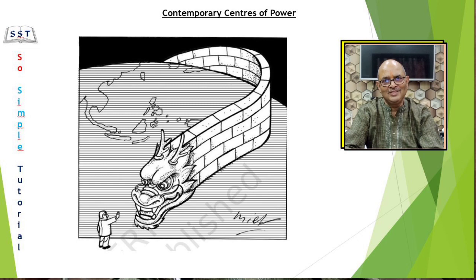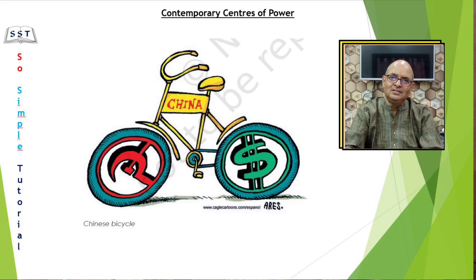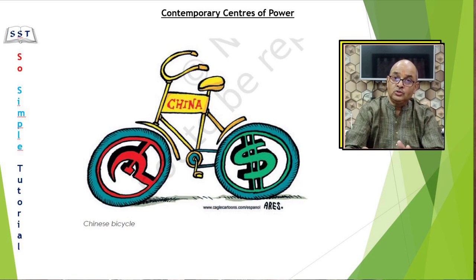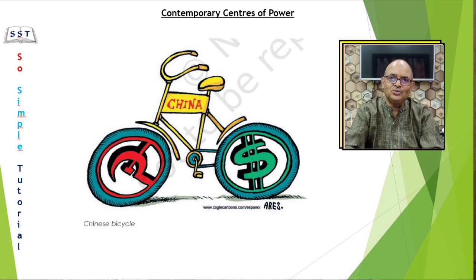position. Let us look at this cartoon. This shows the duality in China. This shows two ideologies working together in China. Basically, China followed communist ideology, but after 1978 it adopted an open door policy. So as far as economics is concerned, it is capitalist, but for other purposes it remains communist. China is shown here as a cycle, which in theory may be communist but in practice follows capitalism. So the front wheel is symbolic of communism and the rear one capitalism.